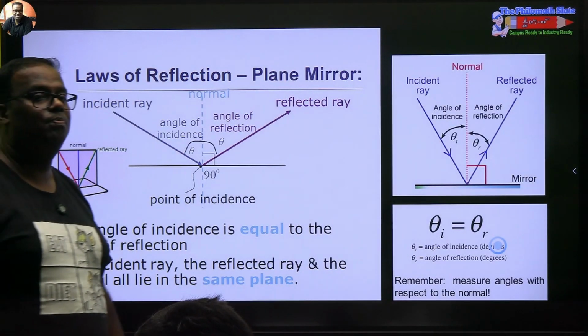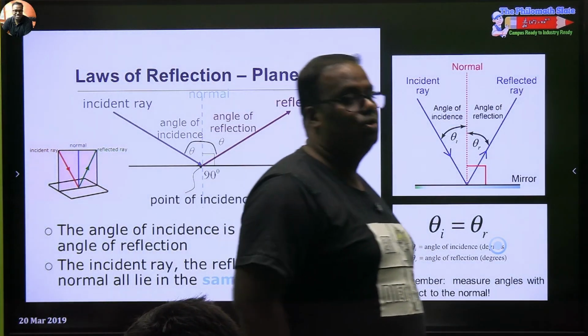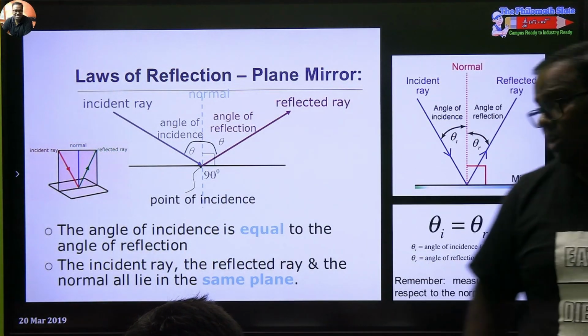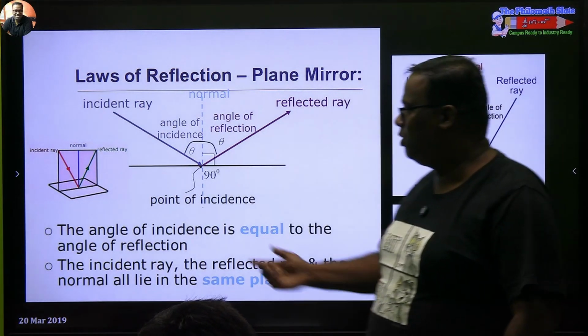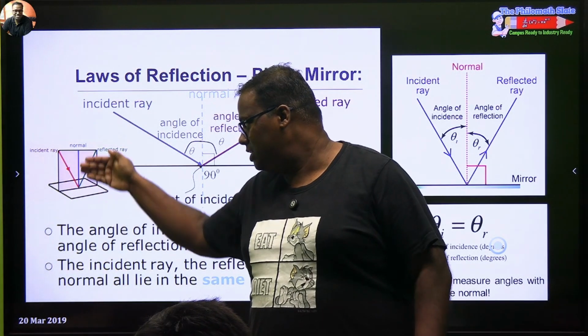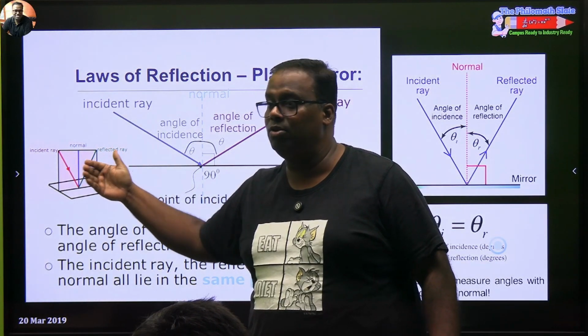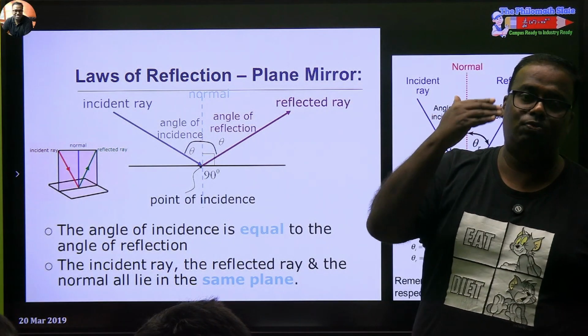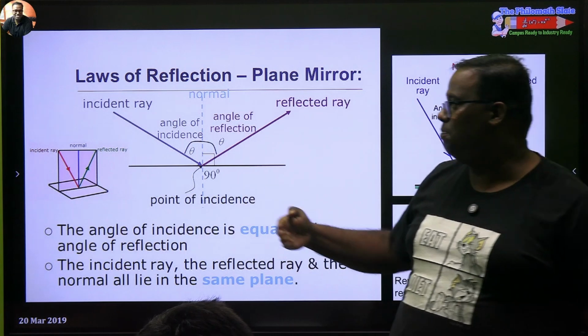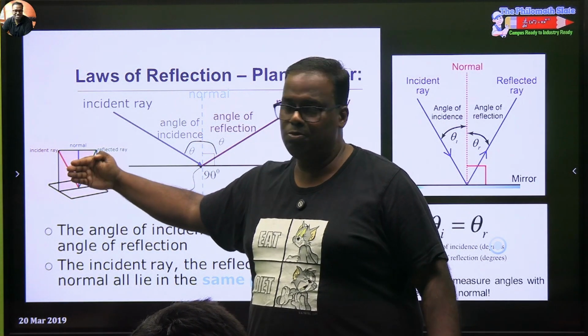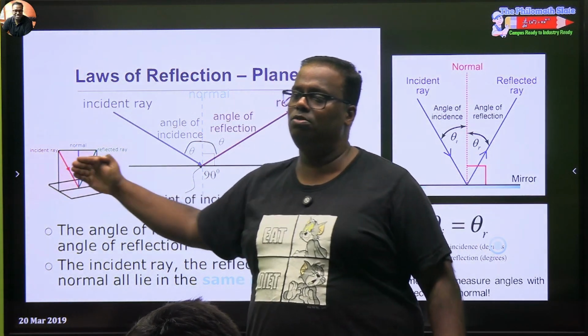Then comes the laws of reflection. Now, while everything else is understood, this was what I was more interested in. Imagine this like one small mirror, or a plane. When we say incident ray, reflected ray, and normal lie on the same plane, this is a plane. This plane can make many angles along with the reflective surface.